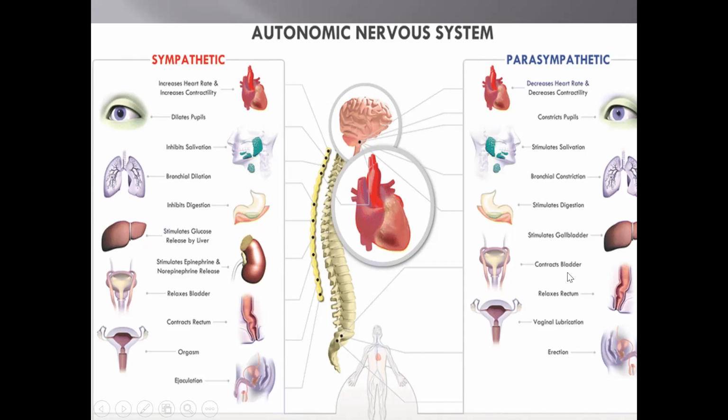It contracts the bladder, and it also stimulates epinephrine release, that is from the adrenal cells, and also relaxes the bladder, contracts the rectum and orgasm, and also vaginal lubrication, erection, relaxes the rectum. So just the opposite functions these two systems will carry out.